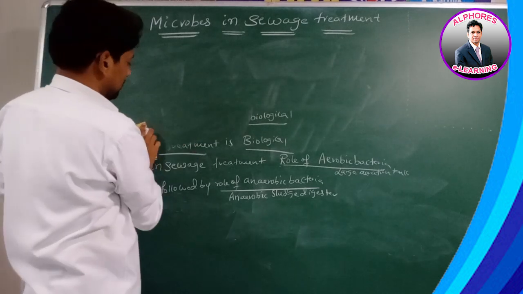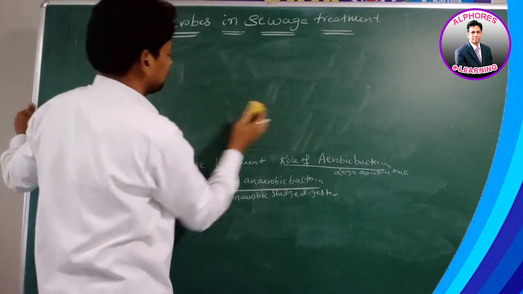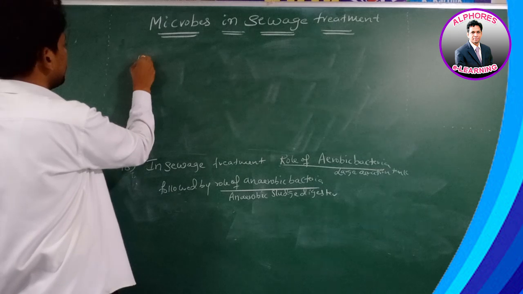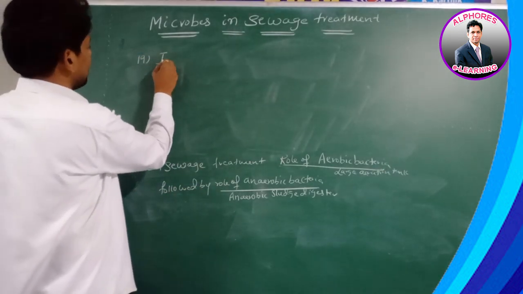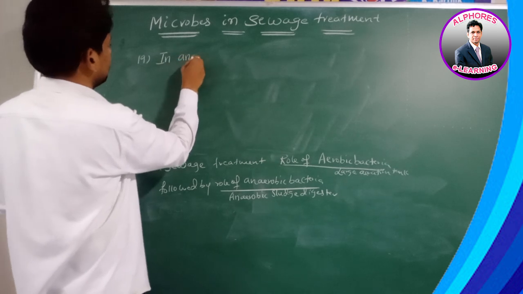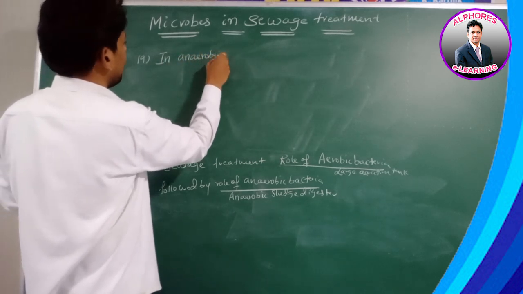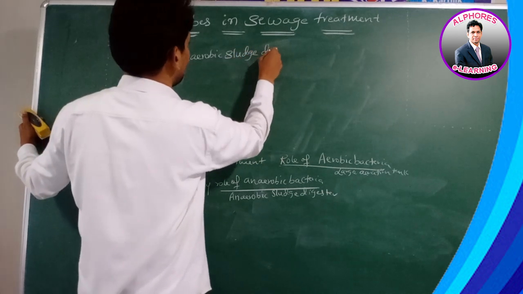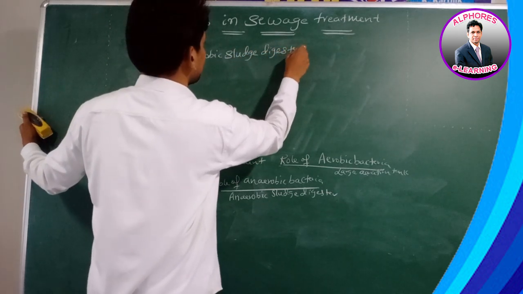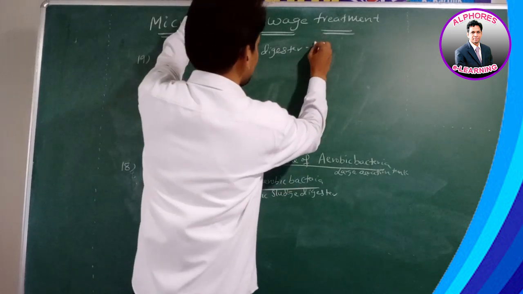Next, number 19. Sir, where is this biogas produced? Right, in the anaerobic sludge digester. What is produced?